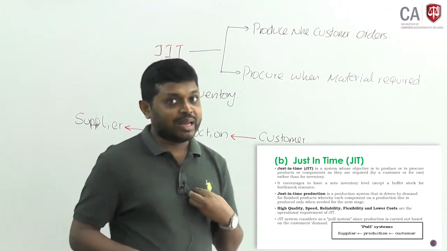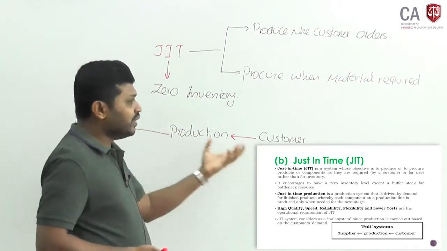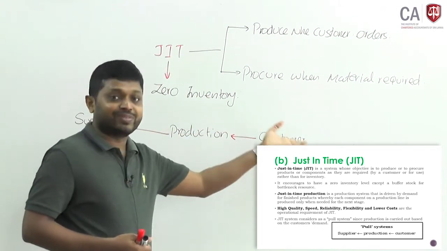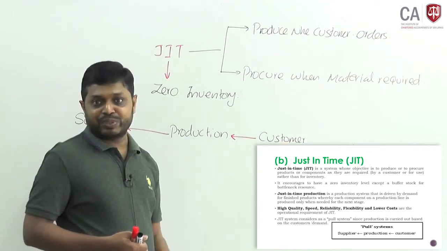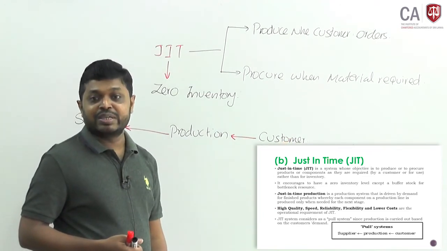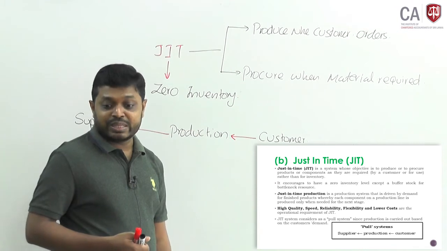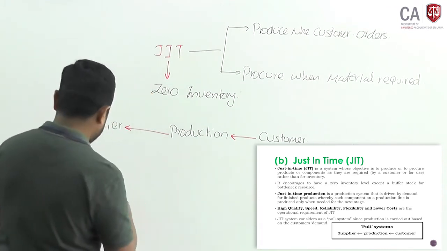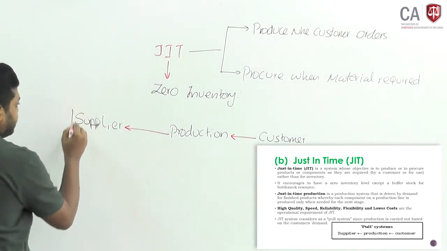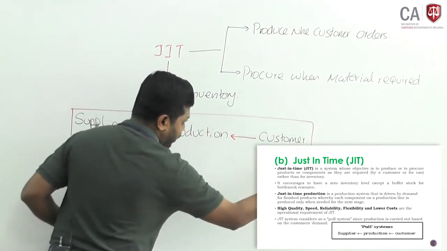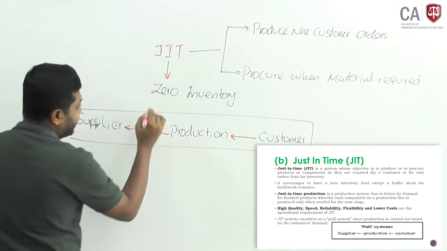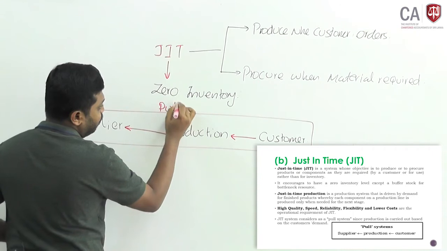Then what will happen? If we supply what the customer requests, then you can capture the market. Customer driven. Therefore, just in time is a pull system. Okay. This particular system we call pull. The other method we call push. Pull system.